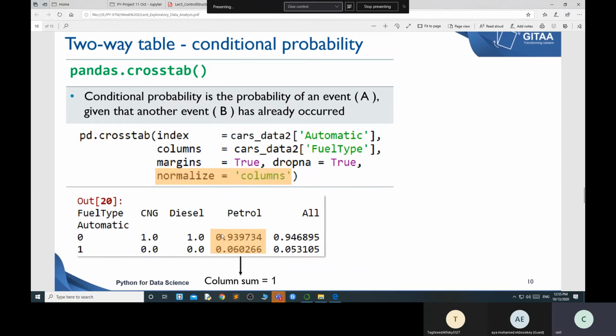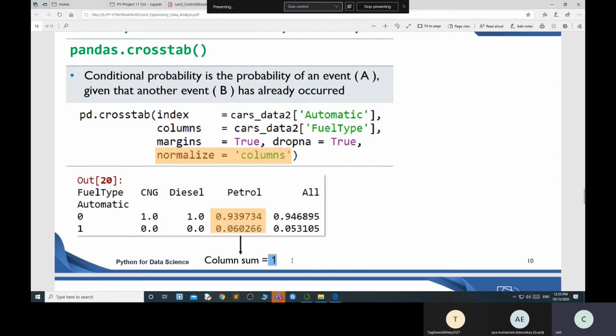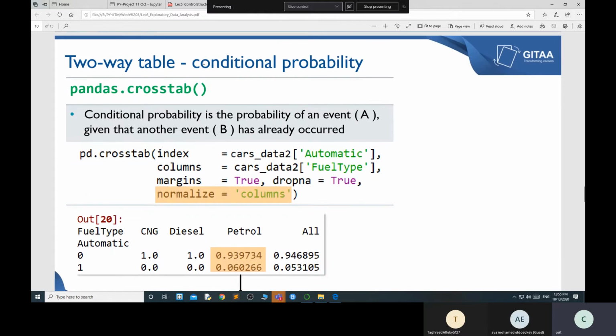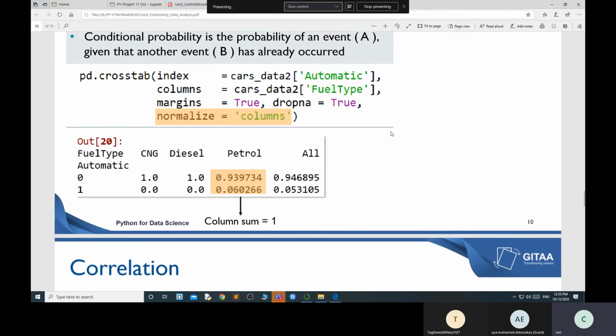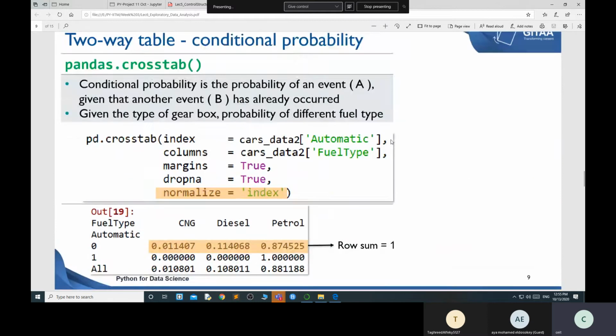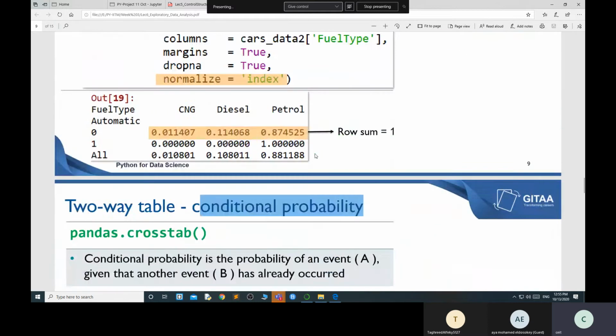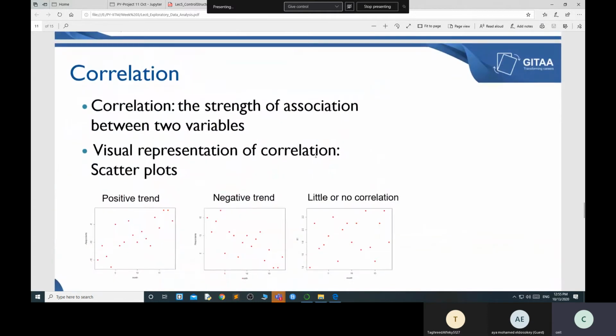If the condition is 1, this event has already occurred, and this is another event, 0 and 1. This is one event, this is another event. So whenever you add both values, it also becomes 1. So there is a meaning behind that. Whenever I'm talking about conditional probability, there is a meaning behind it. This is enough for you to understand a small statistics part. Otherwise, it becomes complete mathematics.